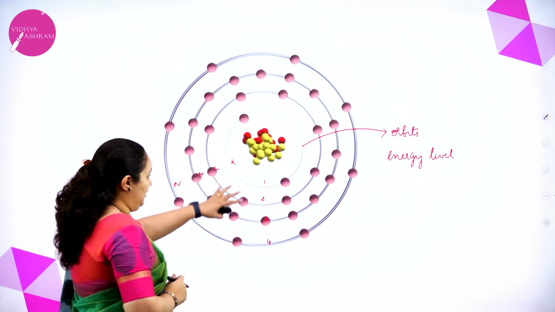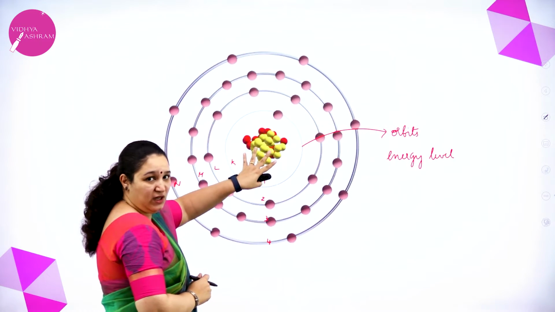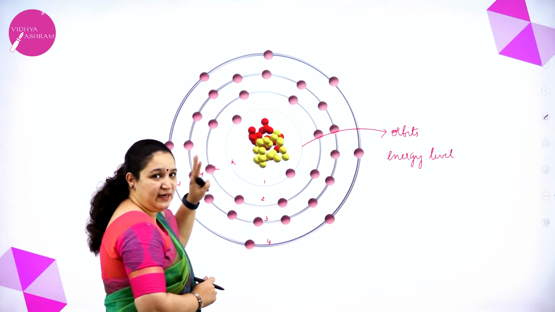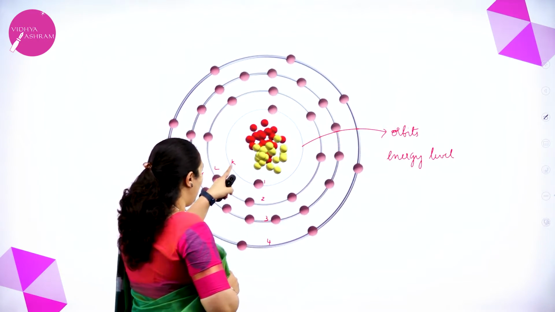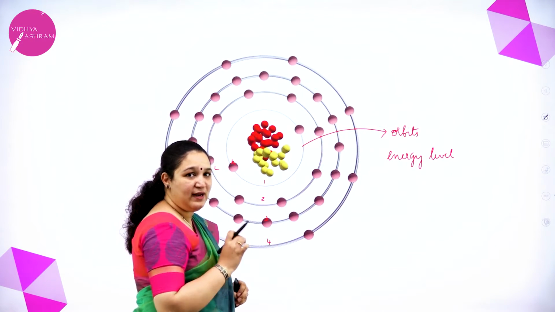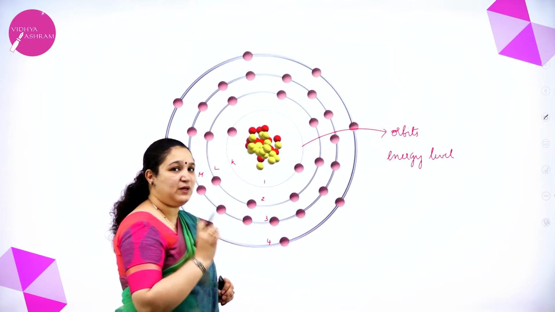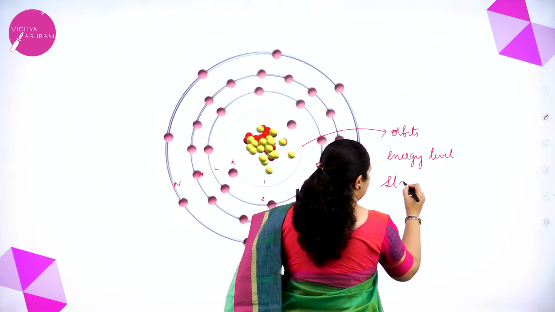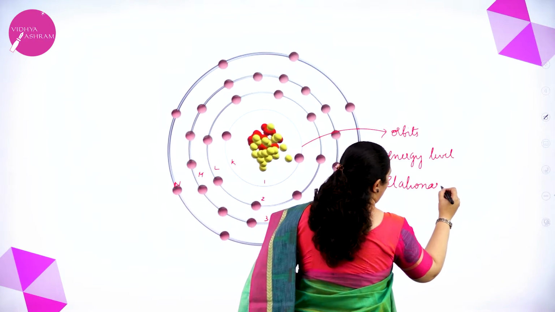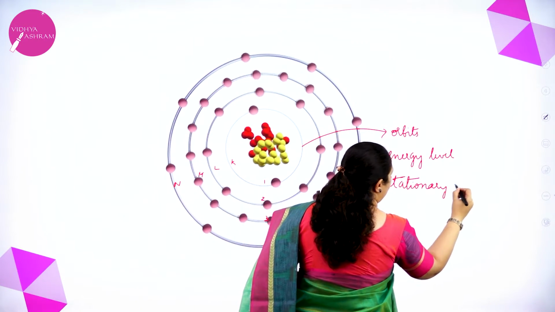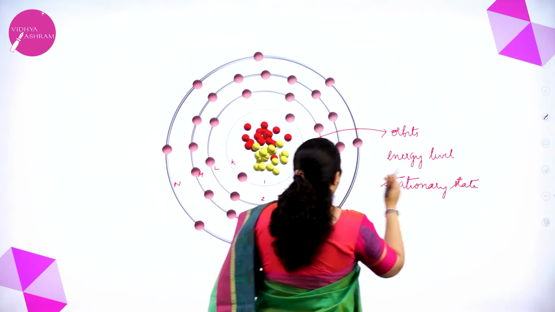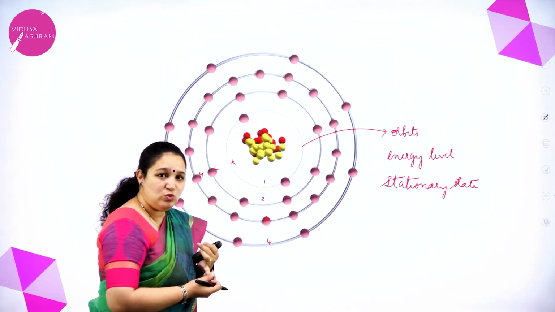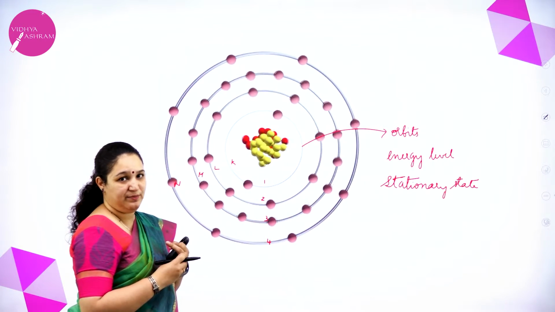So there are circular paths around the nucleus called orbits, in which the electrons are revolving. They are designated with the numbers 1, 2, 3, 4 or the letters K, L, M, N. They are also called energy levels because they are associated with a particular amount of energy. They are also called stationary states, because as long as the electron is revolving in its own orbit, it will neither lose nor gain energy.